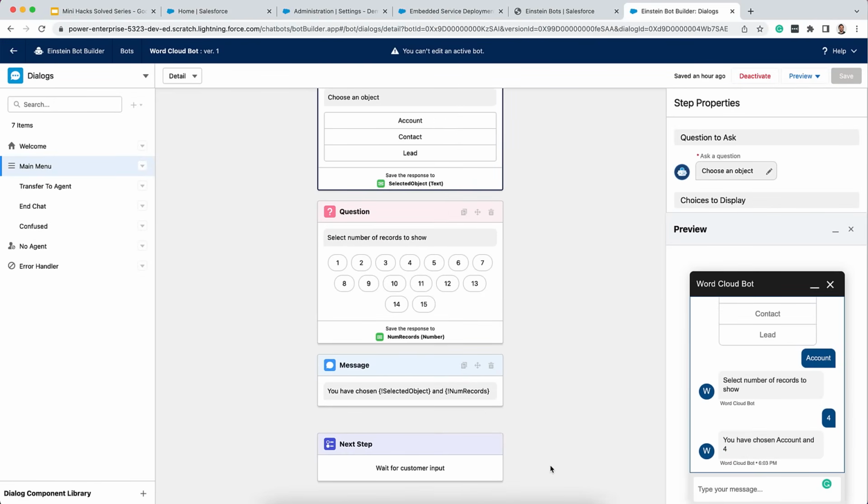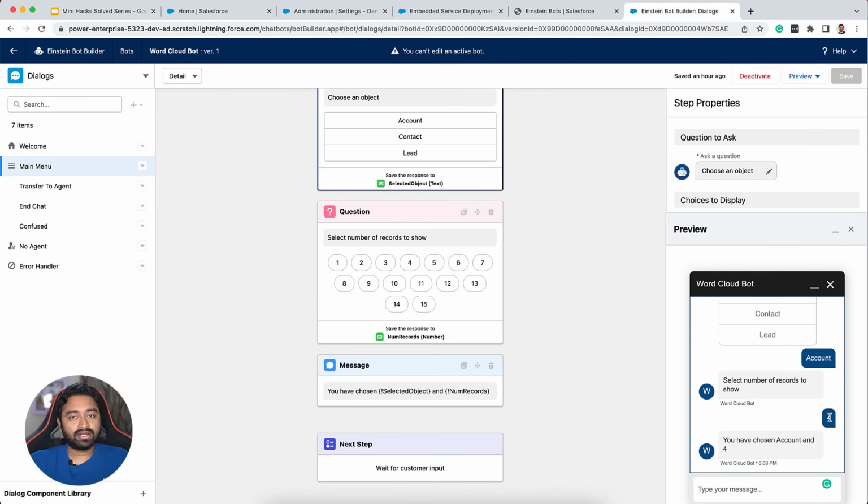Now we have a major task in front of us, which is embedding a Lightning Web Component inside this bot. So how do you do it? So think of it this way. In Salesforce, you have the standard new button, edit button, which has its own functionality, but you can override that using a Lightning Web Component. Very similarly, in this chat, all of the text messages that you're seeing, treat them like a standard component, and you will be able to override these standard text messages with a custom Lightning Web Component.